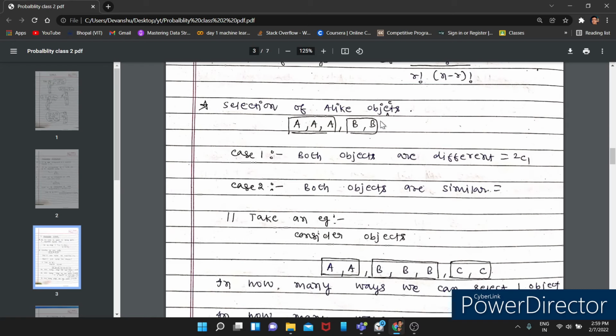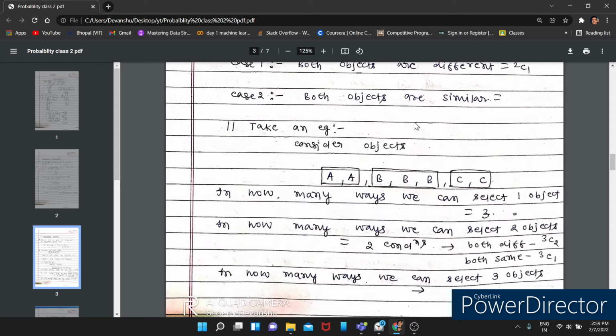What are those two cases? Either the object can come the same, or it can come different. Either you can get A, B, or you can get A, A, or you can get B, B, if you want to select two objects.